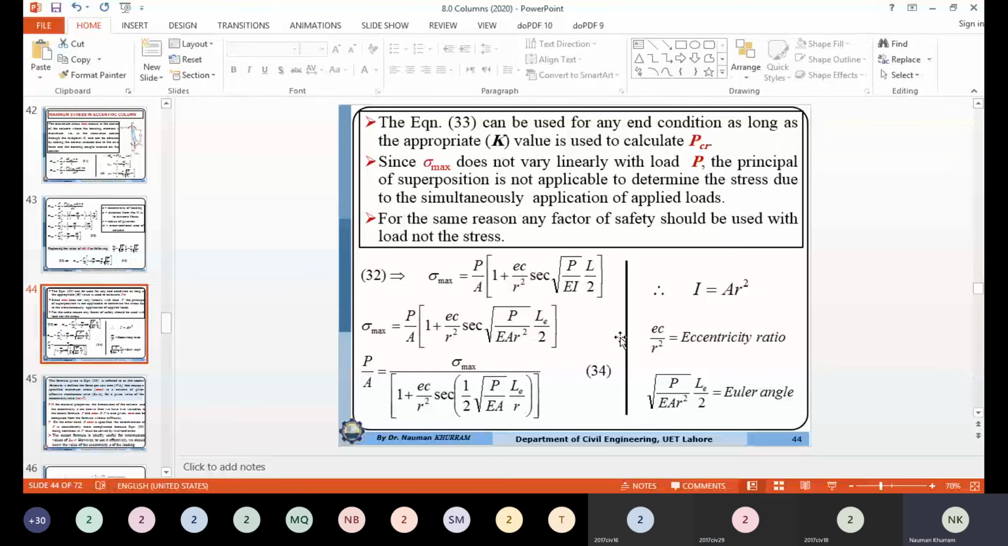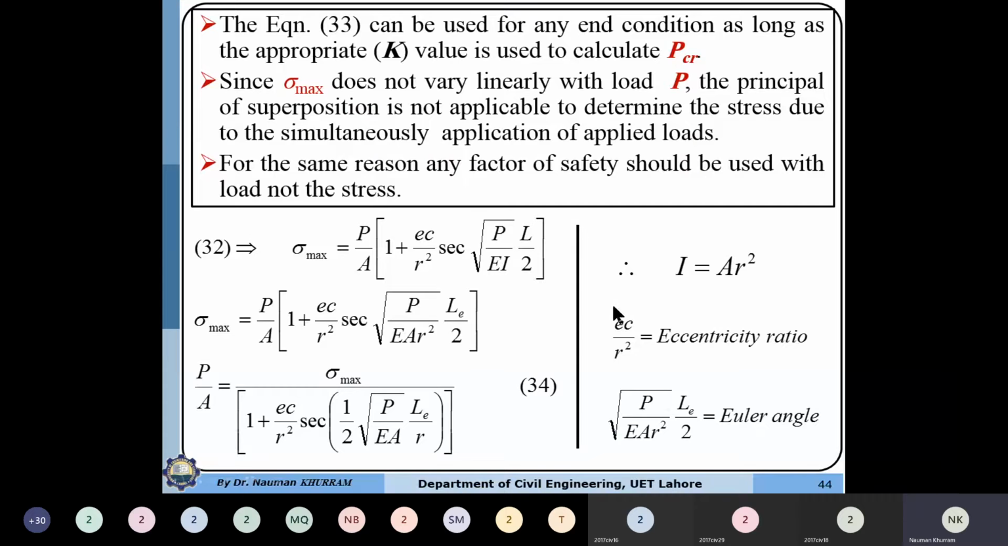Okay, I will just conclude the lecture. Equation number 33 can be used for any end condition as long as we are using the appropriate boundary end condition factor K value to compute the P critical. It means that K value will be 2 for the cantilever column, 0.5 for both ends fixed, 1 for pin-pin, and 0.7 for pin and fixed. Okay, next is a very important point, the second point.